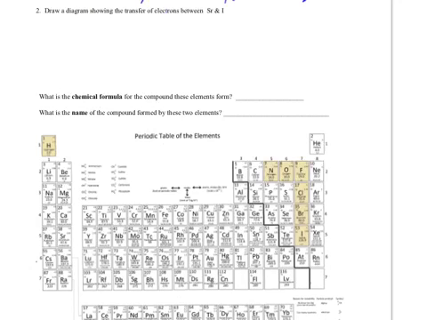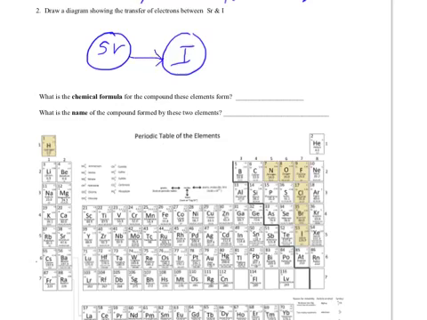Now what I'm going to do is draw an electron transfer diagram showing the transfer between strontium and iodine. So here's strontium, and it is going to try to get rid of 2 electrons. So first I'm just going to draw Sr, and I'm going to draw I. Now iodine, I can see from over here, it wants to gain 1. So here is an electron leaving strontium and coming over to iodine.